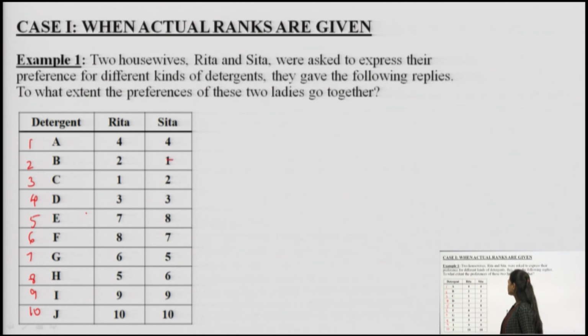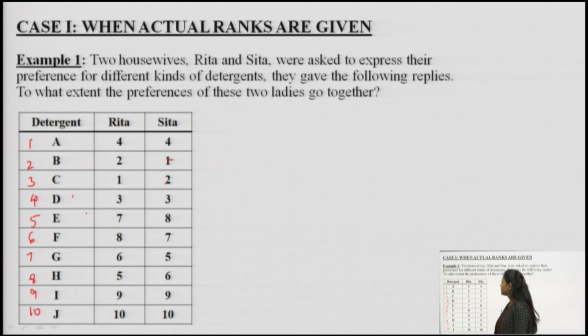In the same manner, Rita has given rank 2 to B, whereas Sita has given rank 2 to C. Both Rita and Sita have given rank 3 to D, and rank 4 to A.